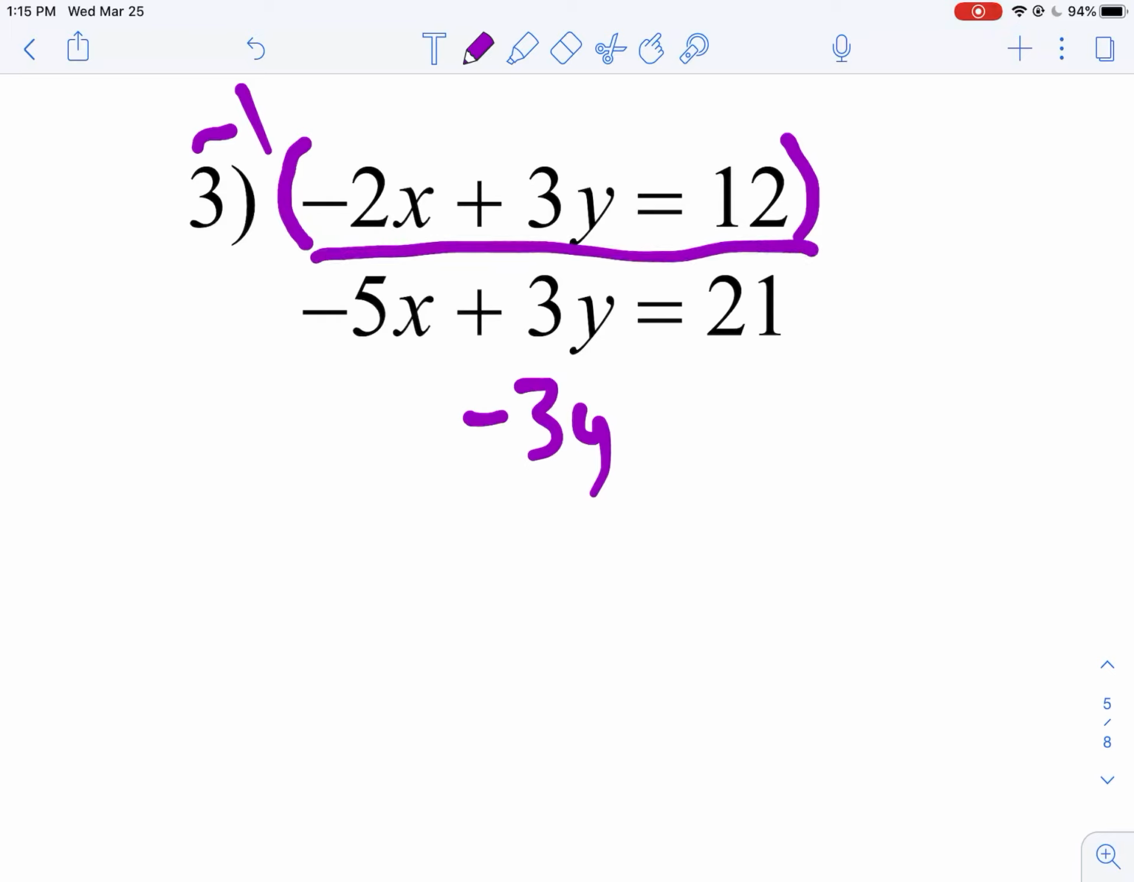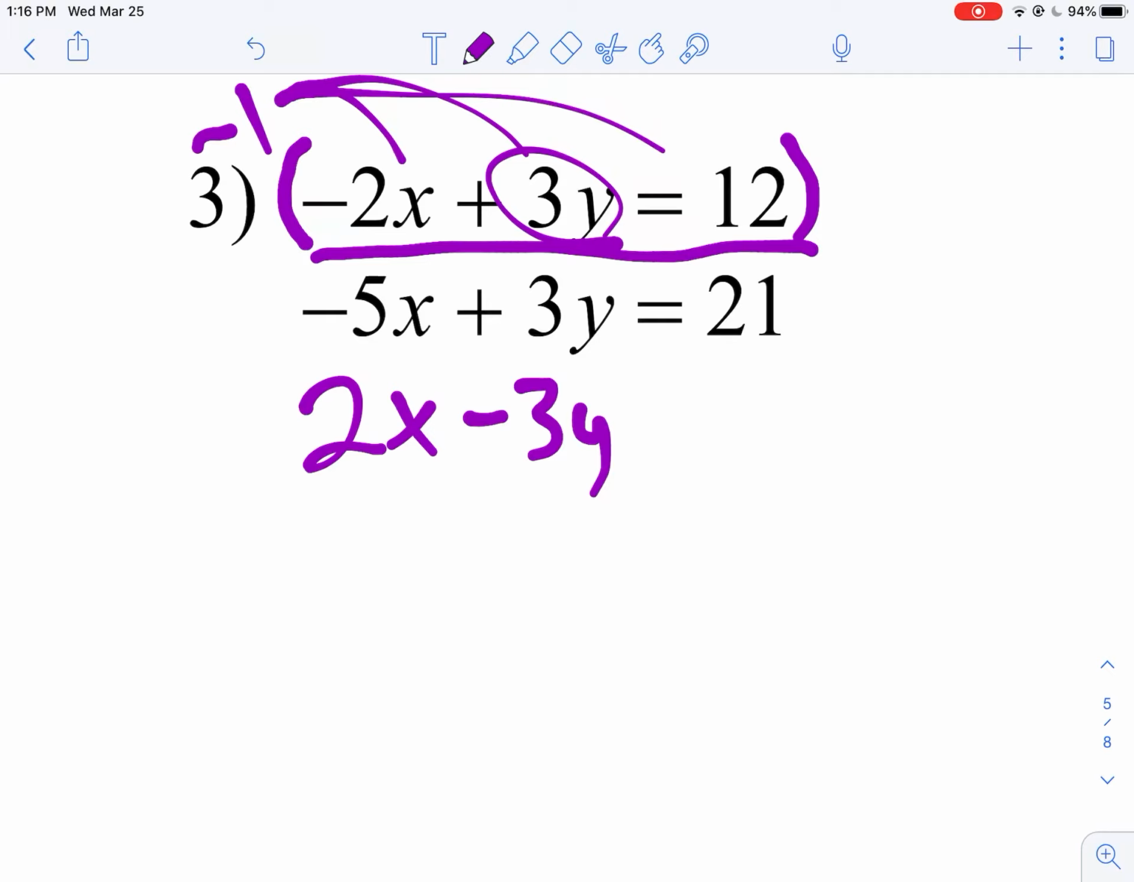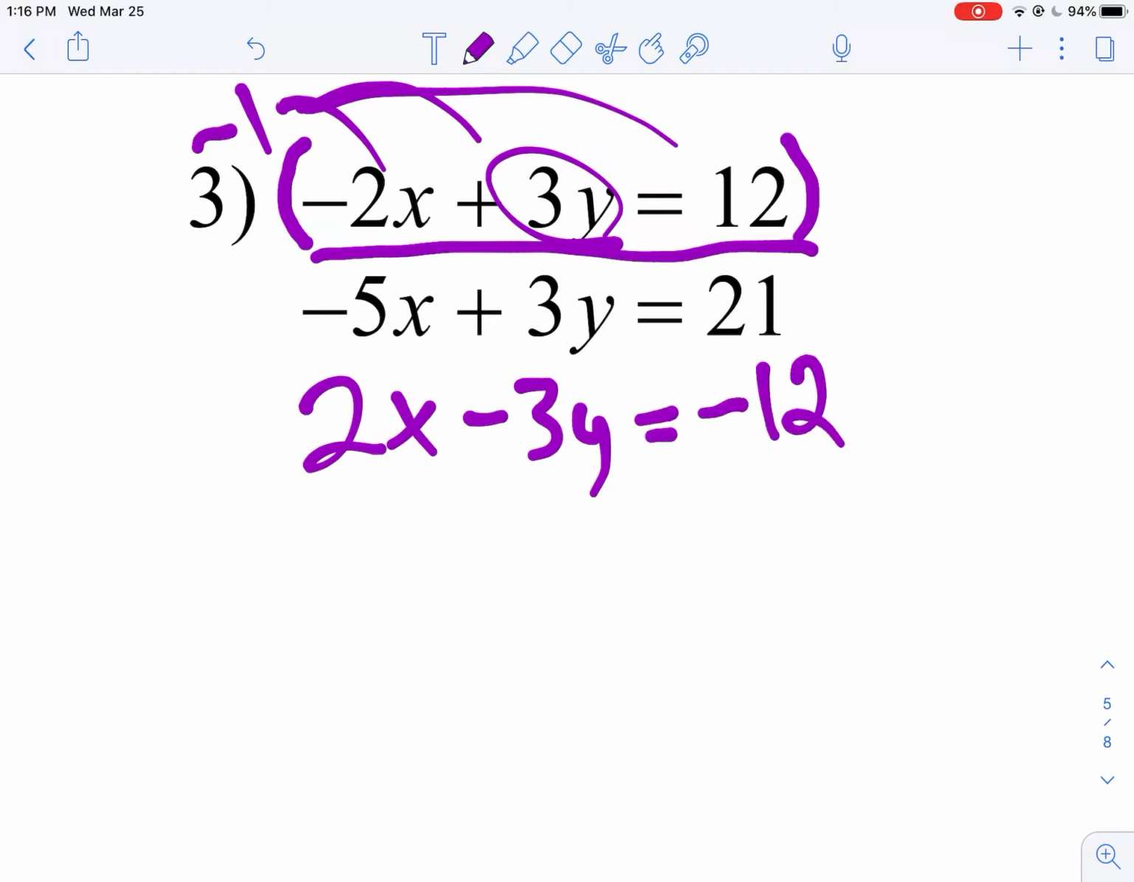So that's what I'm going to do. I'm going to rewrite this top equation, but multiply everything by -1. And you have to multiply everything by -1. You can't just multiply this 3y. So -1 times -2x is positive 2x. -1 times 3y is -3y. And last, -1 times 12 is -12. Oops. And now I'm ready to eliminate.